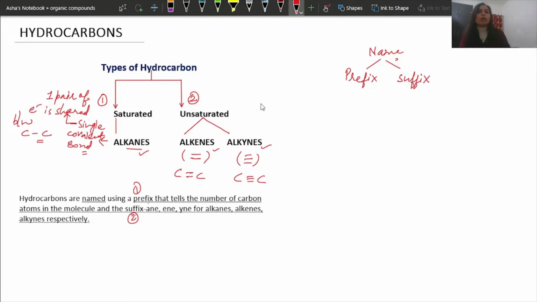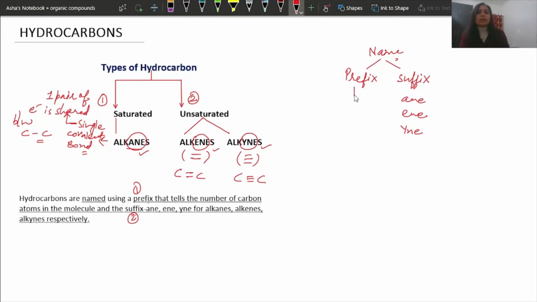If you are discussing alkane, you will take the suffix ane. If you are discussing alkene, you will take ene. If you are discussing alkyne, you will take yne. So this is the end of the name.